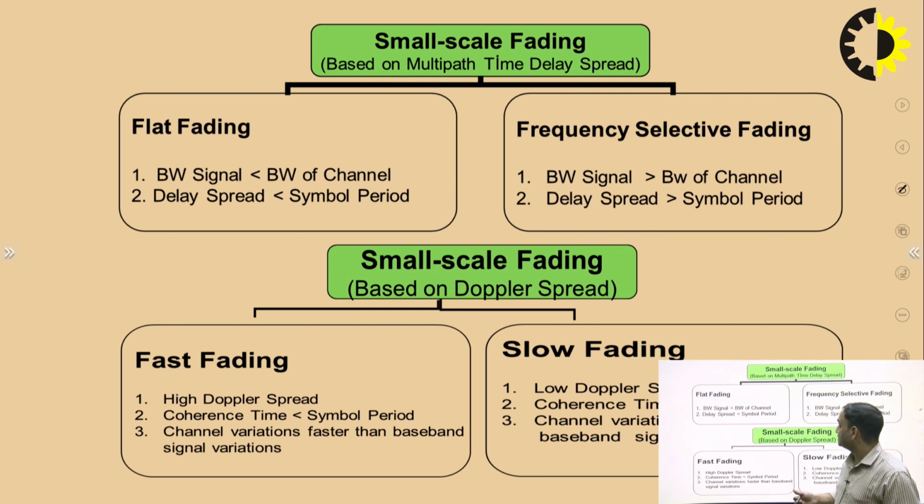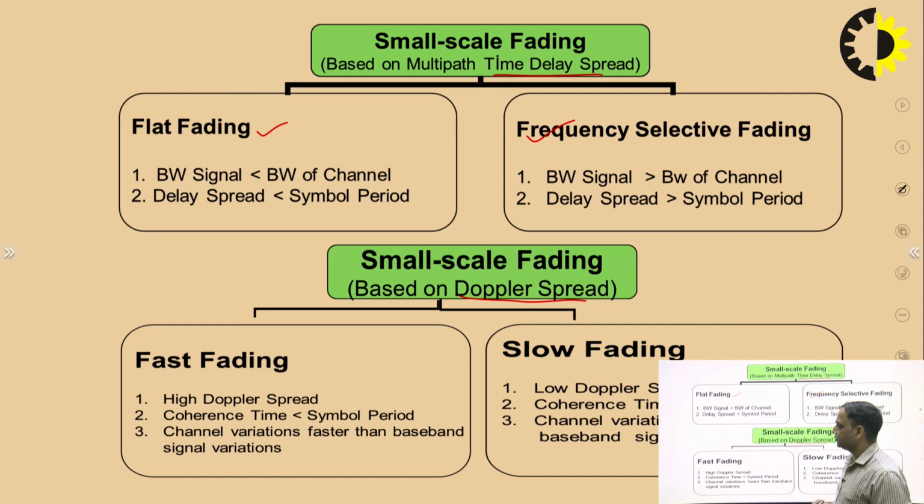So next is small scale fading. This is broadly classified based on the multipath time delay spread, and it can also be classified based on the Doppler spread. When we talk about classification based on the multipath time delay spread, it can be flat fading or frequency selective fading.